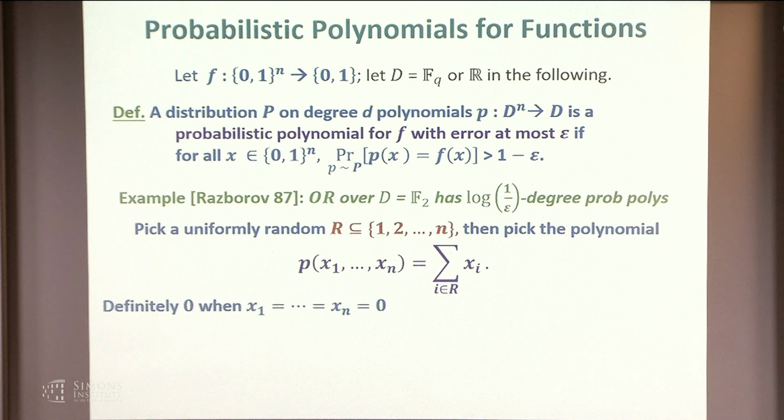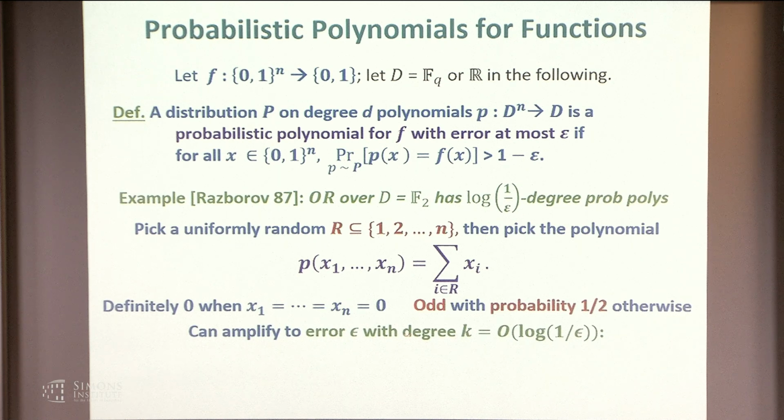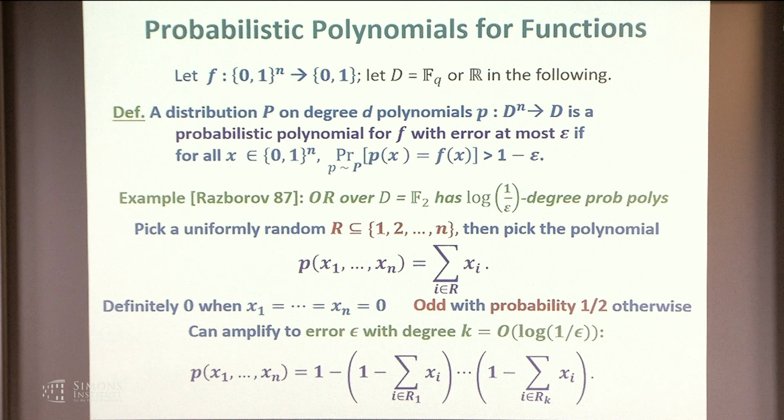Definitely this thing is 0 when you get all zeros, so error 0 there, but it's odd with probability a half otherwise. So this already gives you a degree 1 polynomial with error 1/2. Error 1/2 is maybe not so good, so you can amplify to error epsilon with degree only order log 1 over epsilon by taking different uniform random copies of this thing and composing them like so.